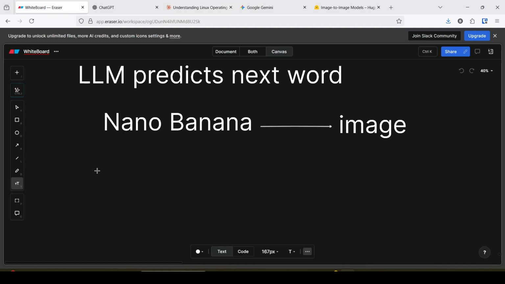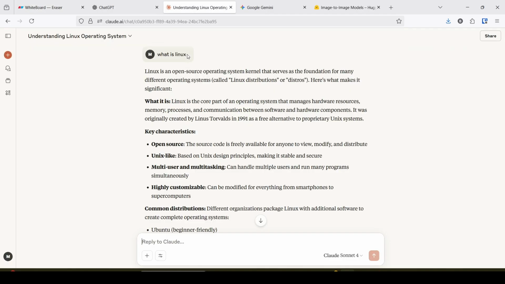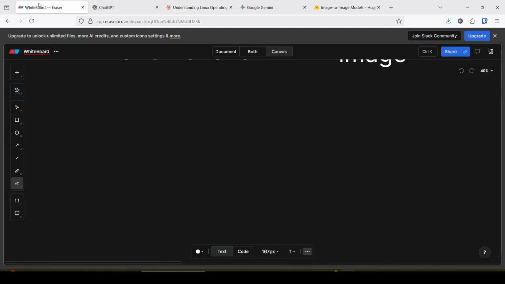Next, I am going to another topic, that is how the LLM processes the query or question. If I ask the question what is Linux, how does the LLM process it?